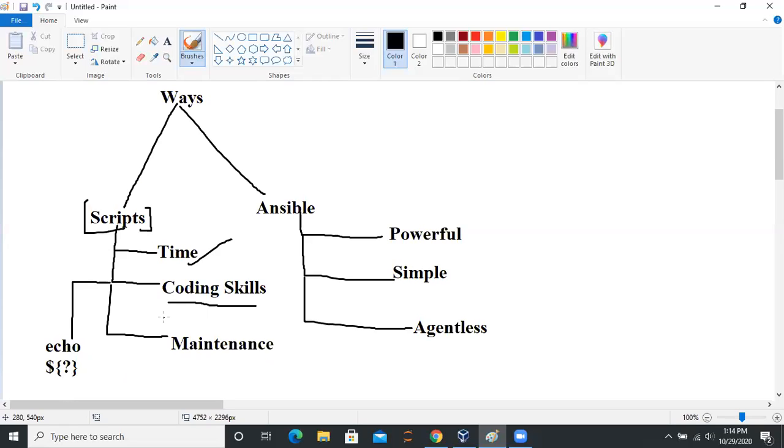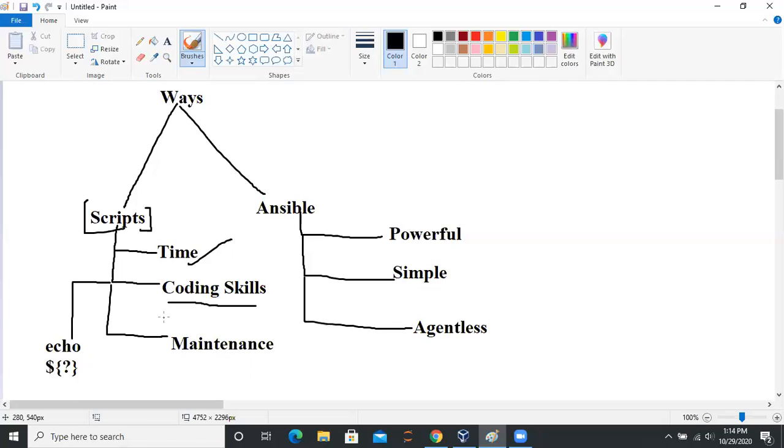For example, if you need to add a user named Bruce in your Linux machine, and the user Bruce already exists, the machine will say, sorry, the Bruce user already exists in the file system. That means the return value of that particular thing will be zero.